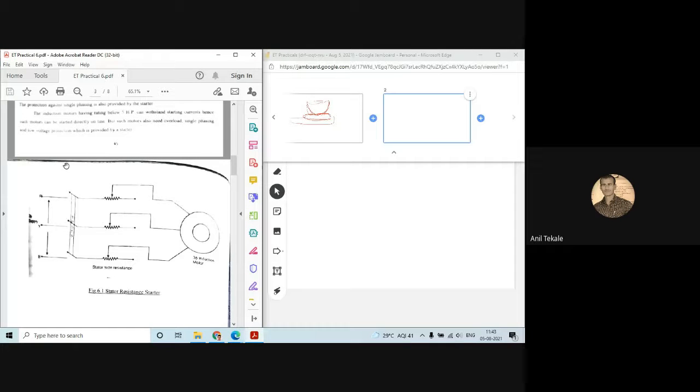Now here you can see the three-phase supply RYB is given. There are three resistances, the stator side resistances. They are added in series with the stator winding. As I told you, we are giving the supply to the stator winding. So if we increase the resistance, will the current increase or decrease?